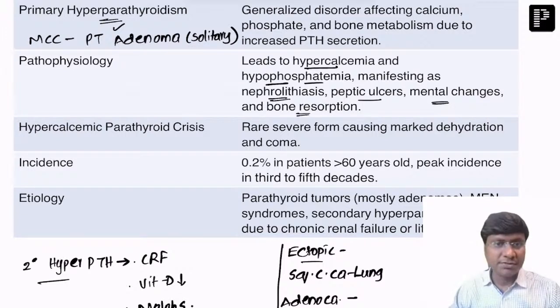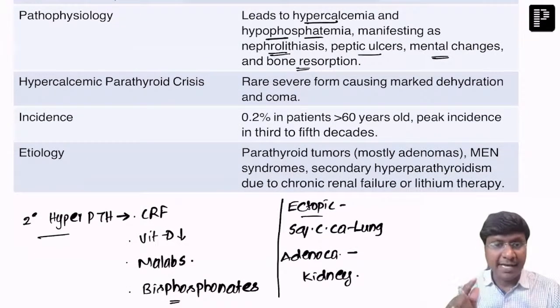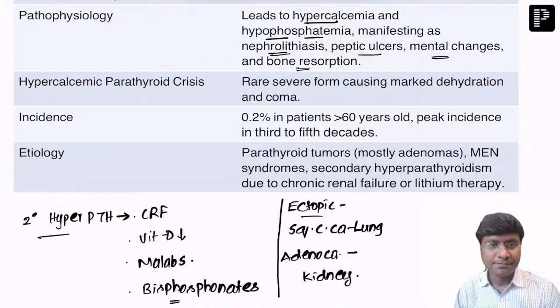And then bone resorption. The basic physiology of parathormone is to increase the osteoclastic activity in the bone. So there will be bone resorption, and you will then have osteoporotic bone.